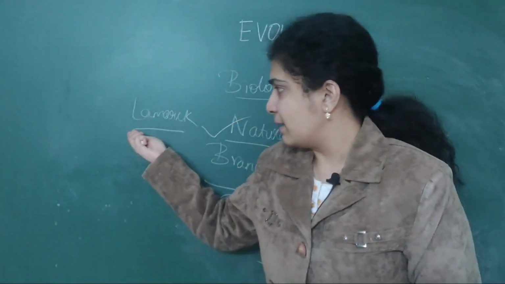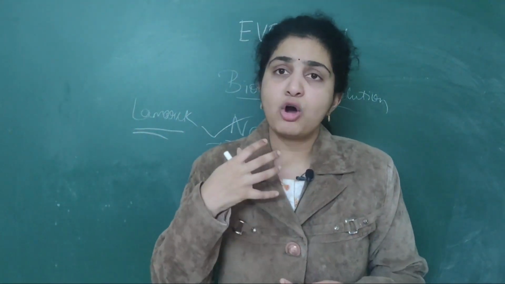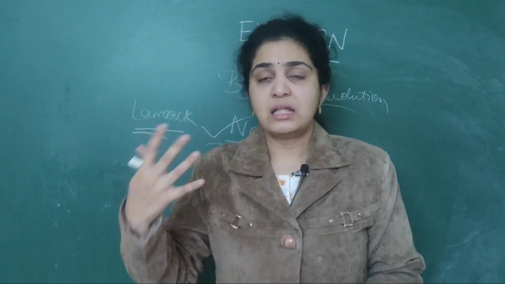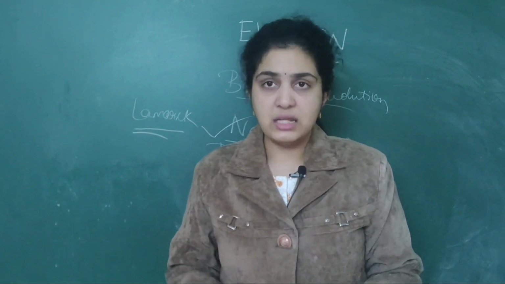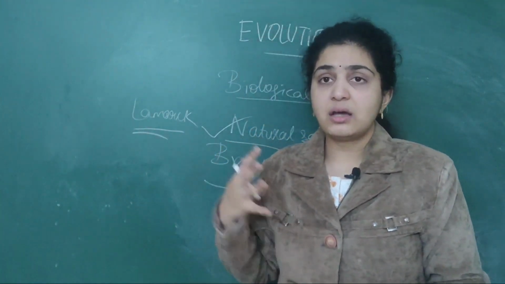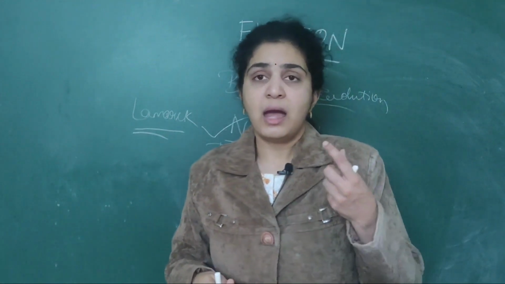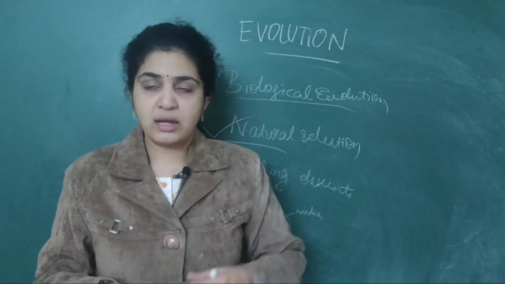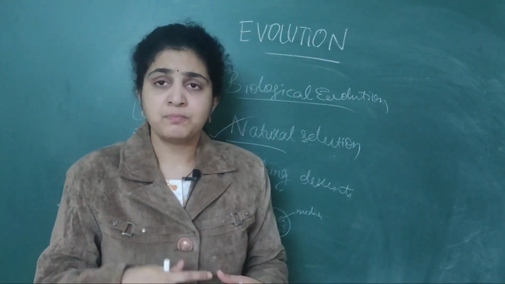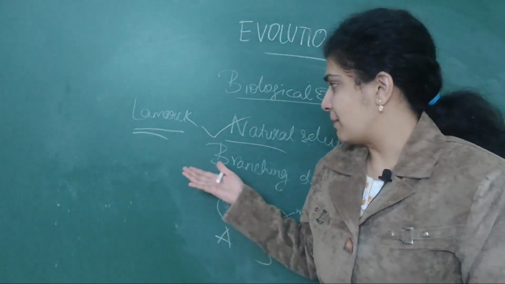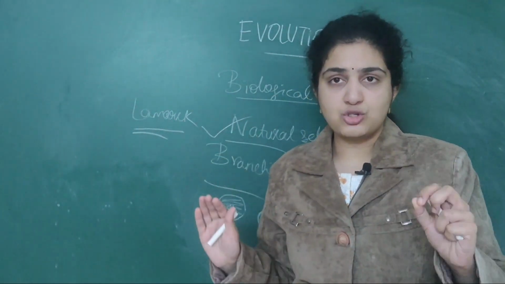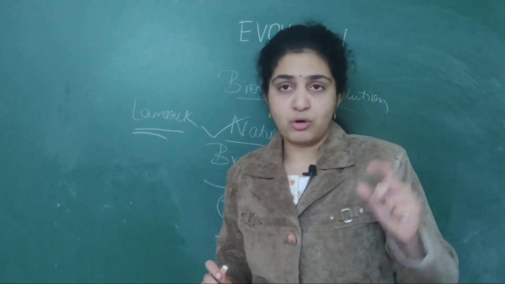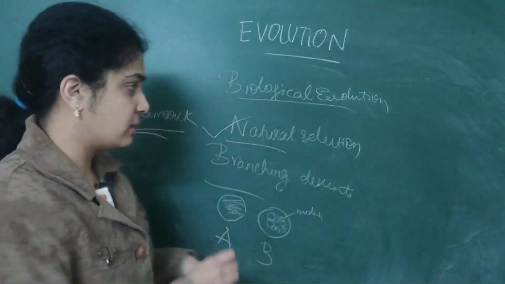So what Lamarck proved is that if you use an organ more, it will be beneficial. If you do not use the organ, in future generations that organ will disappear. He wanted to say this about the use and disuse of organs, and he gave the example of giraffes, which used to elongate their necks to reach the tall trees. So Darwin: natural selection and branching descendants. Lamarck: use and disuse of organs. I want you all to remember this clearly.